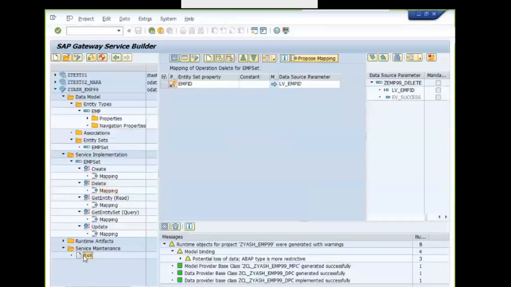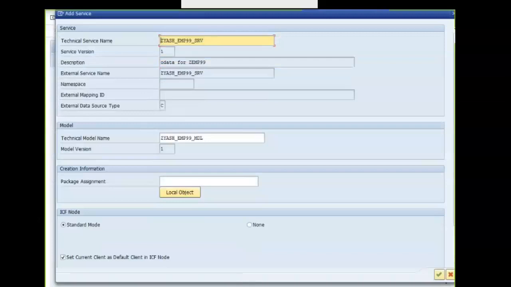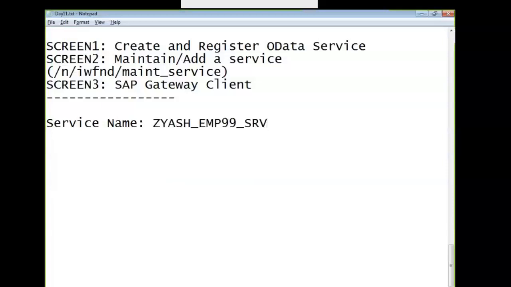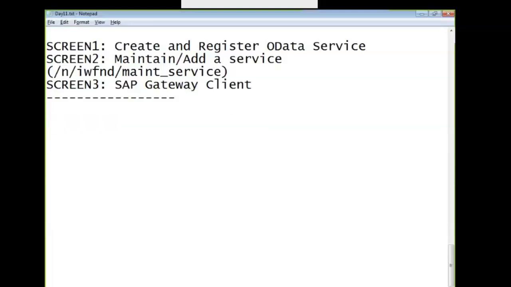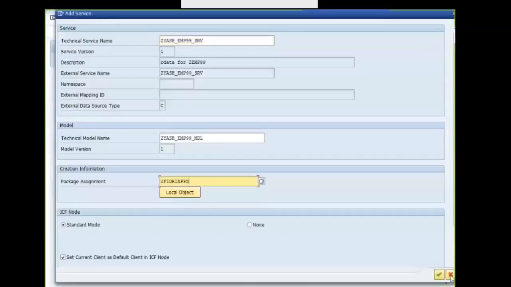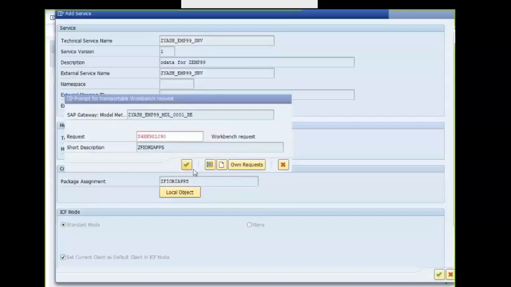Next, register the service. When I register the service, it gets activated in the SICF. At the same time, we are going to get the path also to the service. Right click on the file icon, register. This is the service name that it has given. And now it gets registered in the SICF.